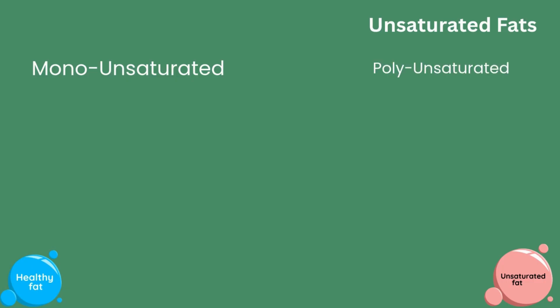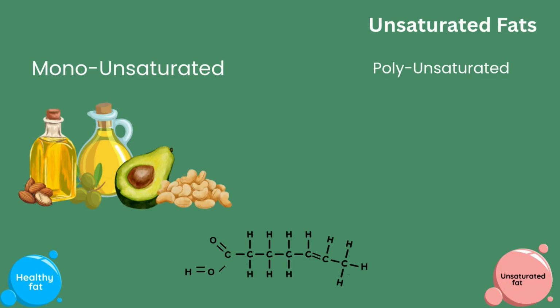This refers to the number of double bonds found in the fats. Monounsaturated fats have only one double bond found in their chemical structure. Foods high in monounsaturated fats include olive oil, avocados, canola oil, and most nuts like almonds and cashews. These fats help reduce bad cholesterol or LDL cholesterol, support healthy cell function, and may improve blood sugar control.